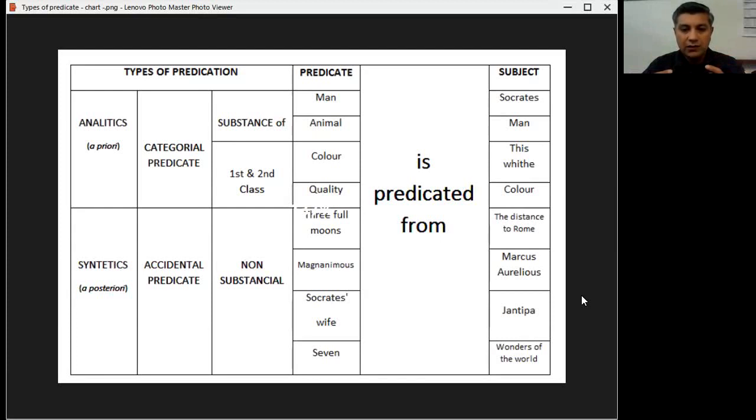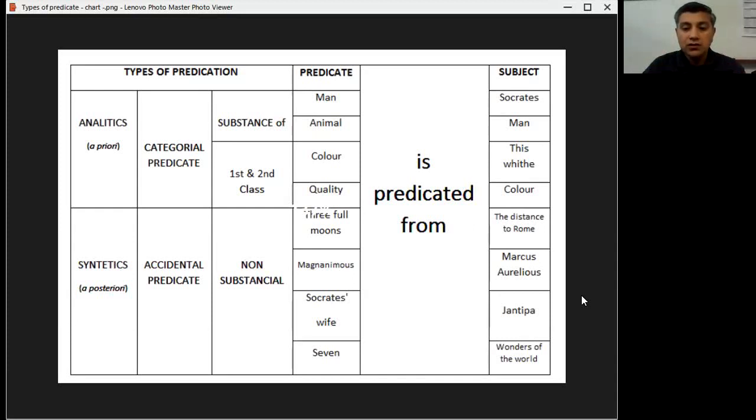Marcus Aurelius being magnanimous, there is a qualification, so the category of quality. The distance to Rome is 3 full moons. There is a distance, there is a quantity, which is also a category.